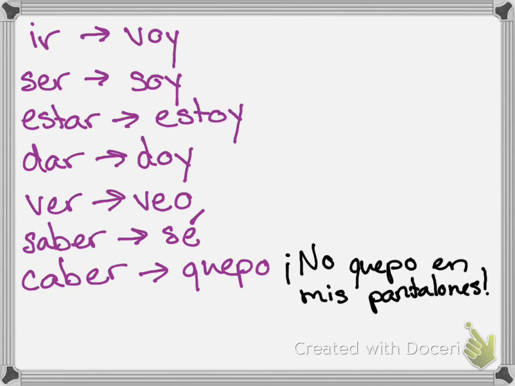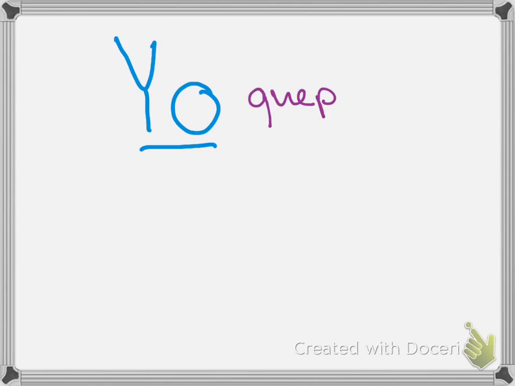Now, as I have said before, it is very important to remember that these are yo irregulars. That means that the only place, the absolute only place that this change happens is when the subject is yo. Okay? So, using my example of quepo, I would say yo quepo en mis pantalones.